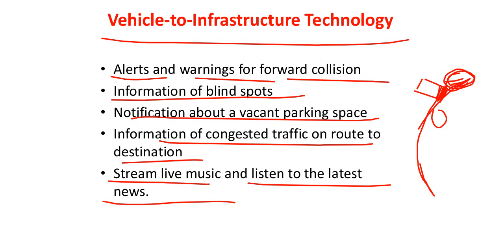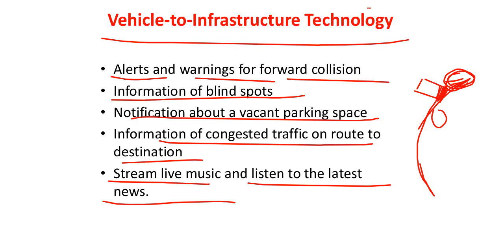But there are some more things which we will not be able to understand, right? So they may be made available in the high-end cars and all, right? That doesn't mean that for design and development of these kind of applications you should always look into the high-end cars. You can have your own modules designed and you can deploy them in our own medium-end or low-end cars also, right?